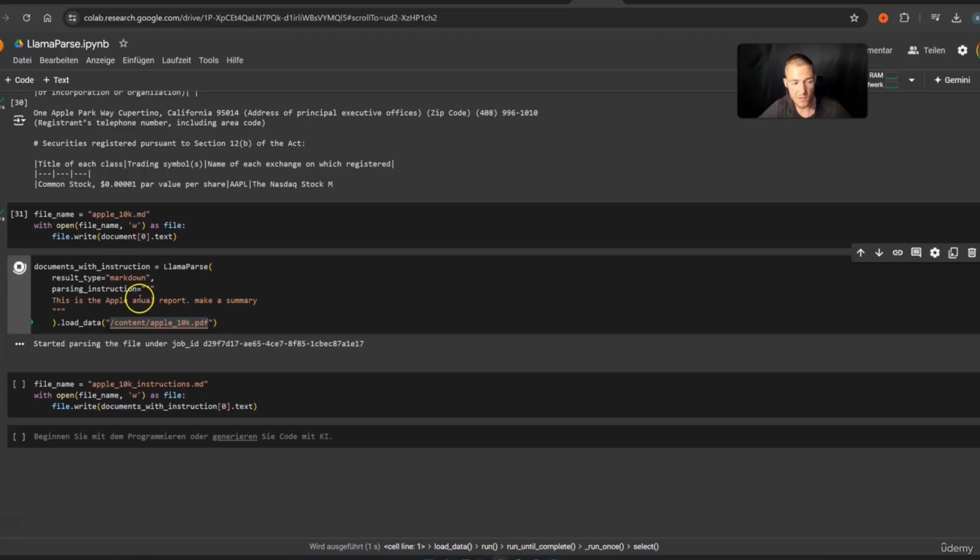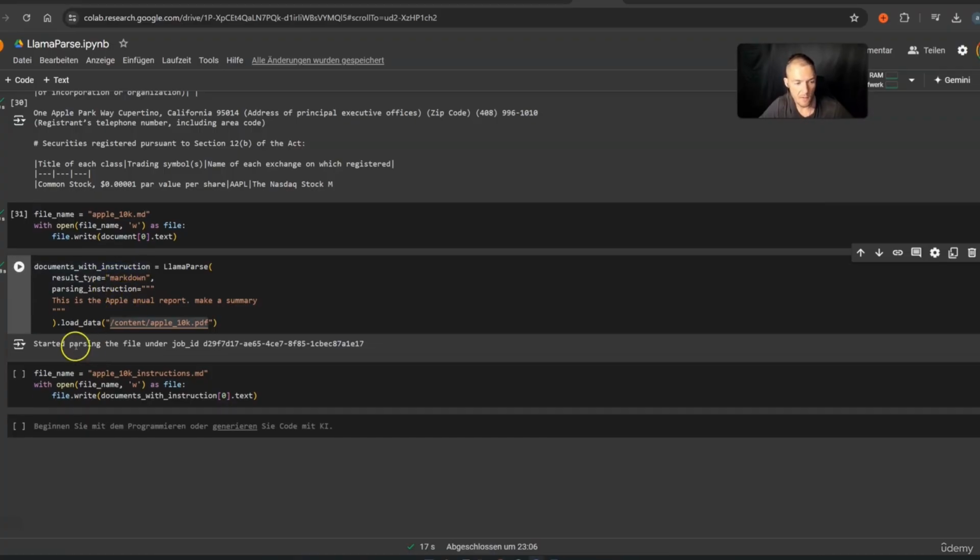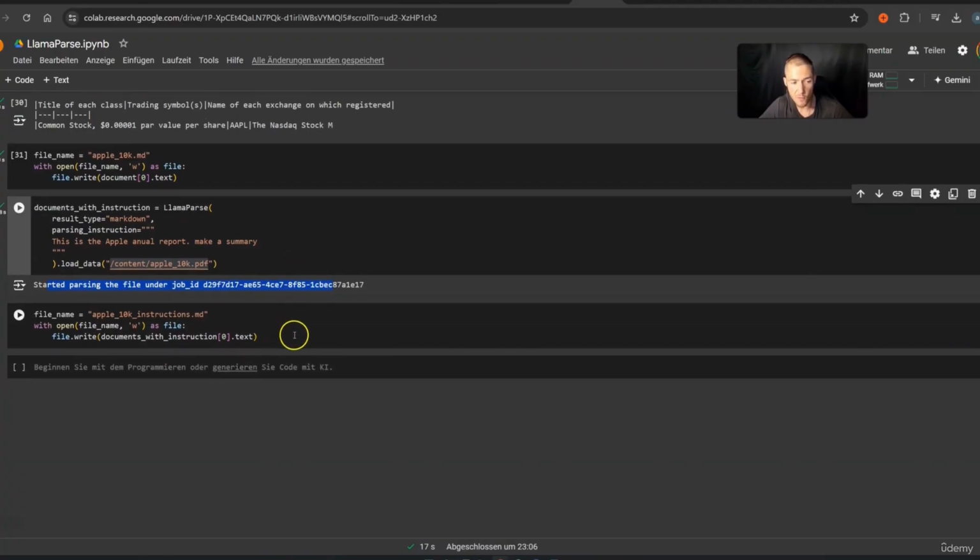Then the parsing will start and we will get a summary that is made entirely by AI with our API key from the Llama Cloud. And my job is now done, of course, and the last thing that we need to do is to download these, and the file name will be apple10k instructions.md for Markdown, but you can call it however you want.